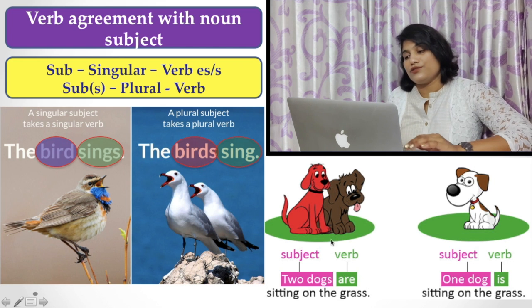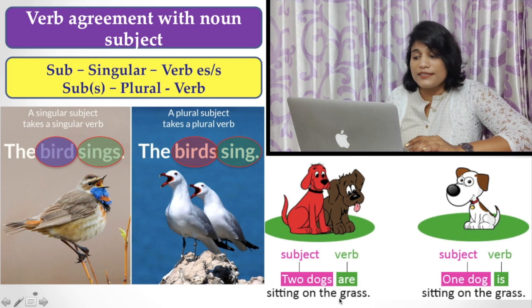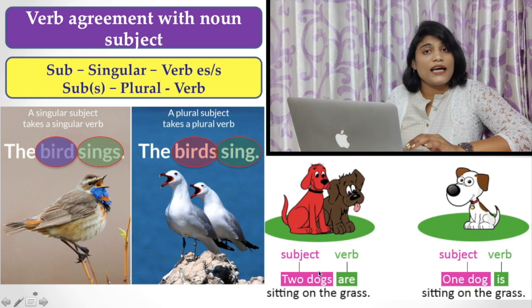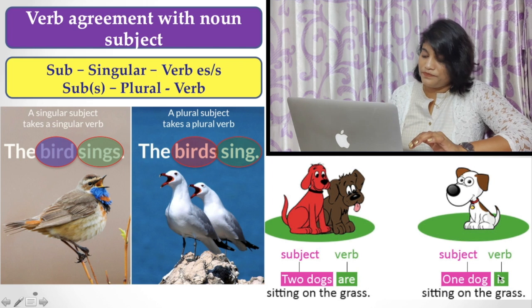Similarly, here you find two dogs are sitting on the grass. Here, are is a plural verb because the number of the subject is plural, that is two. And here one dog is sitting on the grass. Here the number is singular, so the verb is singular in number.